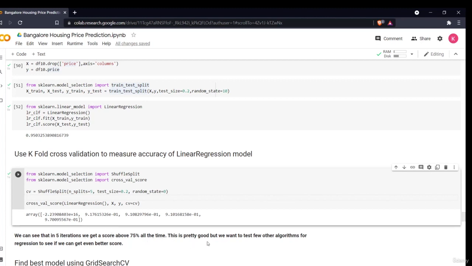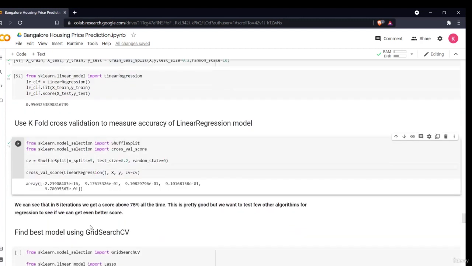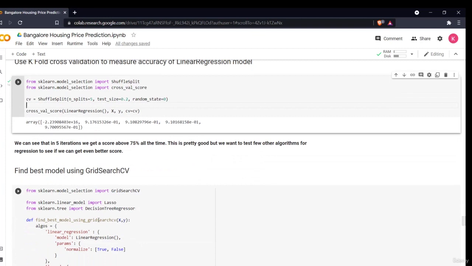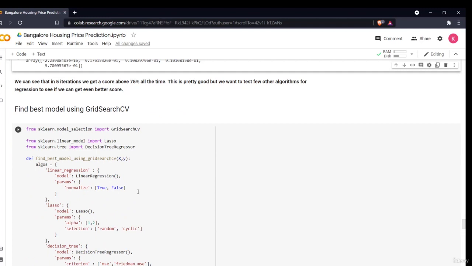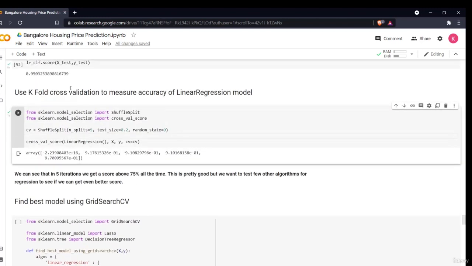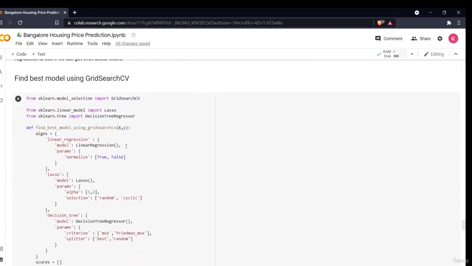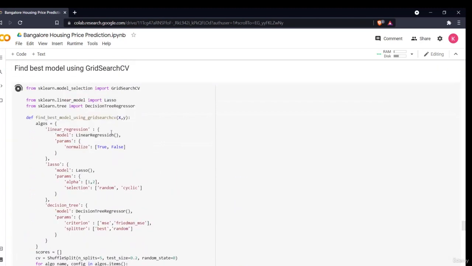This is pretty good, but we want to test a few other algorithms for regression to see if we can get an even better score. So in order to obtain a better score, we'll use grid search CV on different models. We have seen that the linear regression model is giving us around 95% score. So now I'll be using my grid search CV. Then I'll be importing lasso and decision tree for it. I hope you all know what grid search CV is. Grid search CV basically tests all the parameters and gives me the best for that. So I am importing lasso regression and decision tree regression.